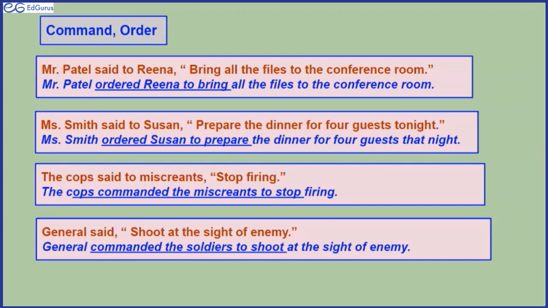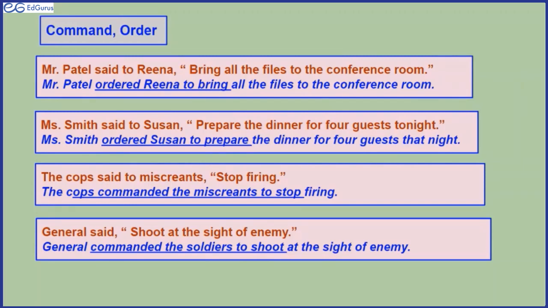Mr. Smith said to Susan, prepare the dinner for 4 guests tonight. The statement clearly reflects that Susan must be a cook. Susan must be a helper, a maid, right? So, of course, Mr. Smith is giving an order to Susan. He ordered Susan to prepare the dinner for 4 guests that night, right?